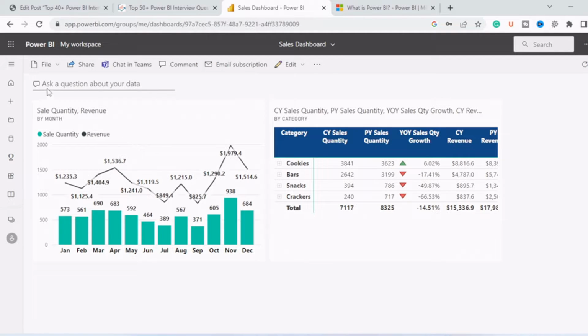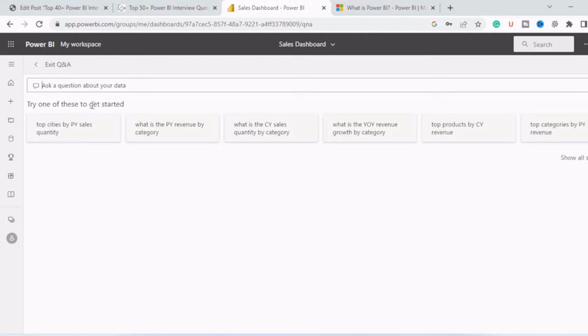So let's go to the sales dashboard. Now you can see that there is an ask a question about your data, but there are only two views. Let's say we need to see some different view which is not present here as of now. So we will go to this Q&A. So you can ask questions, there are some suggestions given by this. So let's type this, what is present year or past year revenue by category.